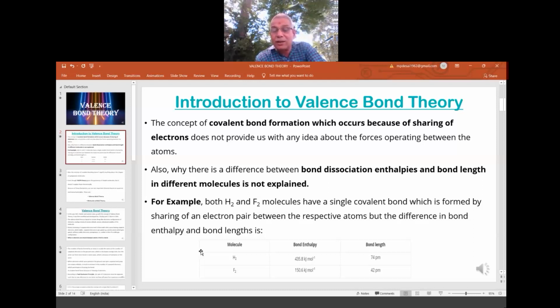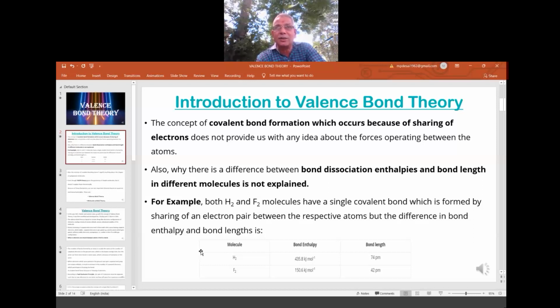But why is there a difference in the bond enthalpy? In the case of hydrogen, it is 435.8 kilojoules per mole, whereas in the case of fluorine, it is very less, 150.6 kilojoules per mole. And see the bond length: 74 picometers in the case of hydrogen, and for fluorine, it is 142 picometers. So why is there a difference in the bond parameters though they are diatomic? This answer is given by VBT only.